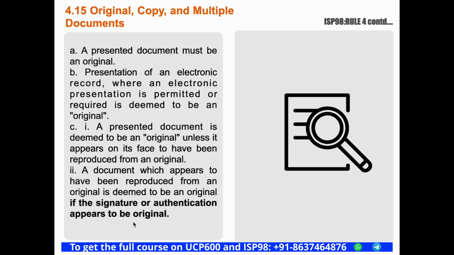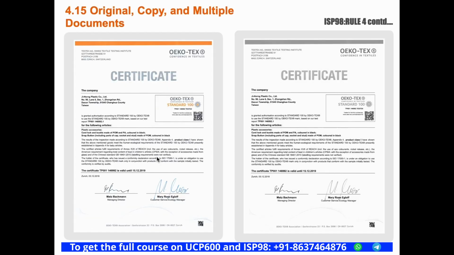So to consider a document as original, it has to meet any of these following requirements. First one is it must not be reproduced from an original, that is, taking a photocopy of the original. For example, here the document on the left side will be considered as original, right?